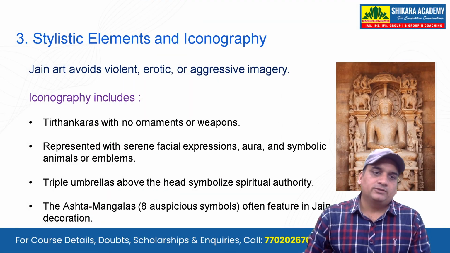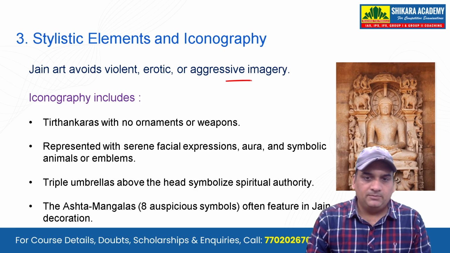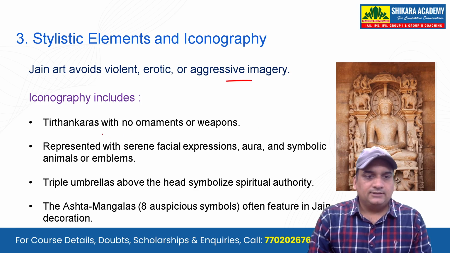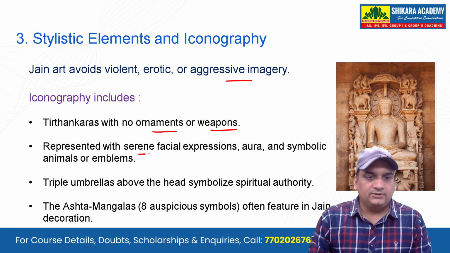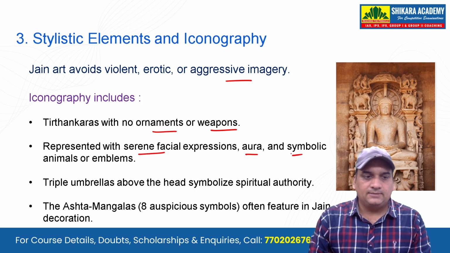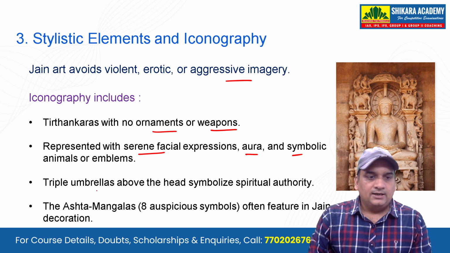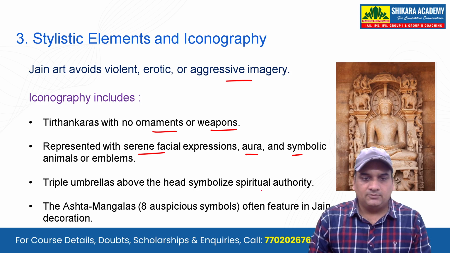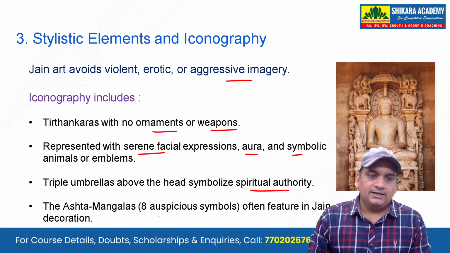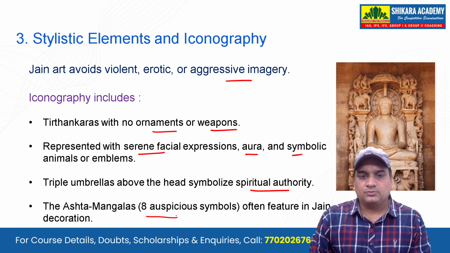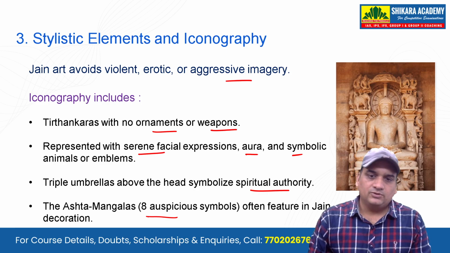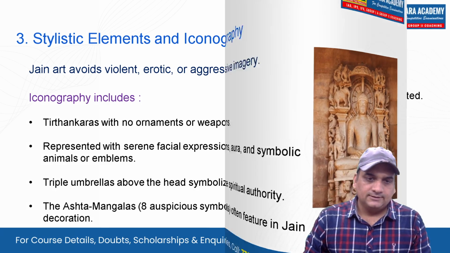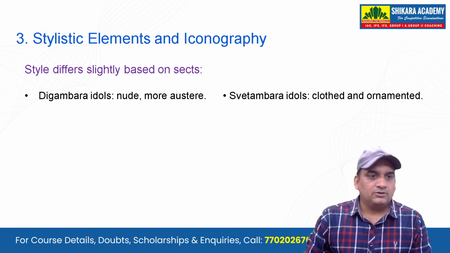Jain art avoids violent, erotic or aggressive imagery. We have already seen that. Tirthankaras have no ornaments or weapons carved on them, represented with serene facial expression, aura and symbolic animals or emblems. Triple umbrellas above the head symbolize spiritual authority, and you have Astamangala, that is 8 auspicious symbols given over there. You can see the elephants carved, you can see the lotus, you can see the other things. So the faces will be carved and all.